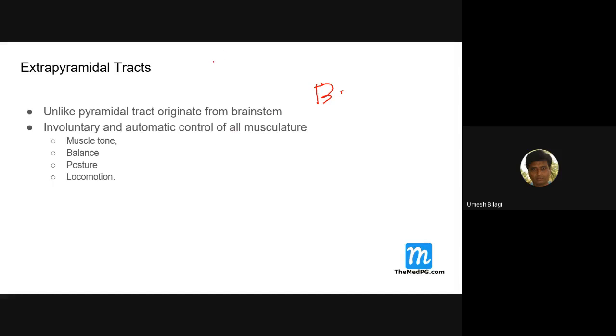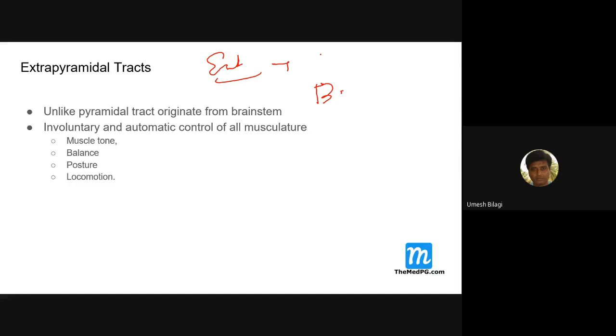So basically, extrapyramidal tract involvement leads to no problem with power. You should know that power weakness is not there, whereas in the pyramidal tract, you get the power problem. All that grading of power, grade 1 by 5, grade 2 by 5, and so on, is only for pyramidal tracts and not for extrapyramidal tracts.